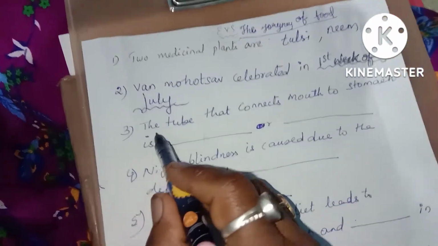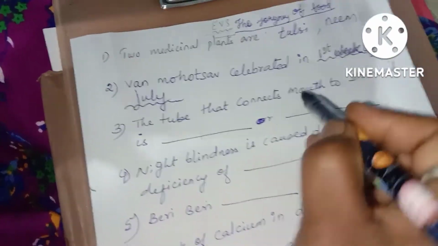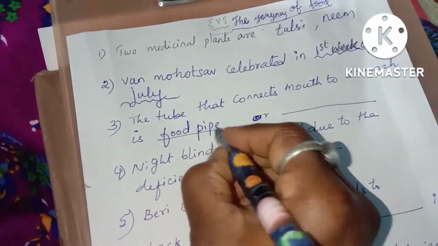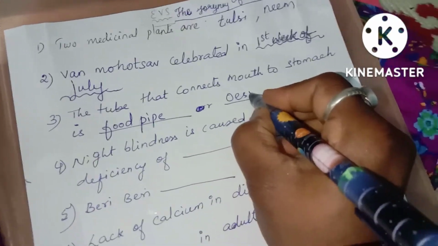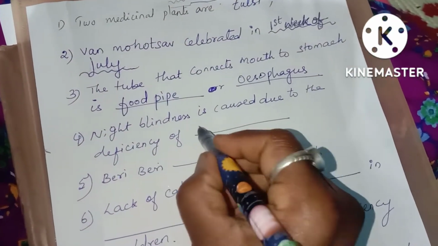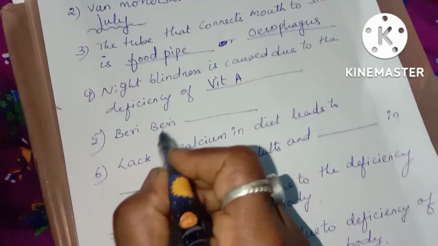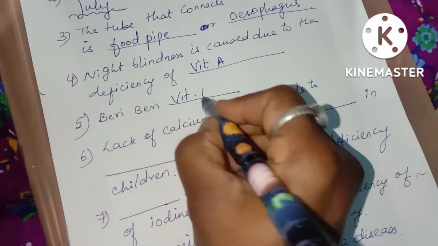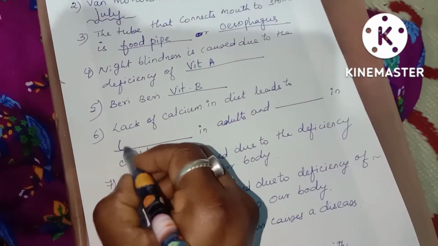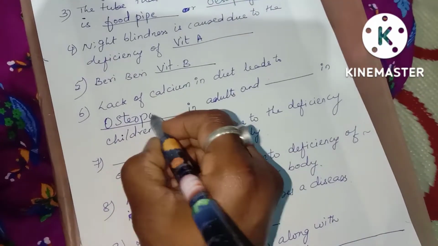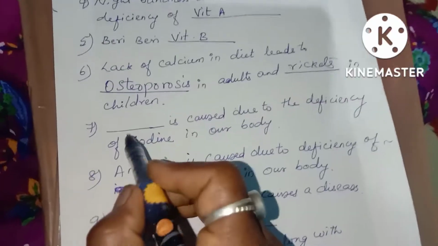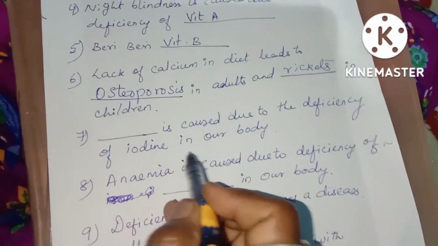Next, the tube that connects mouth to stomach is the food pipe or esophagus. Night blindness is caused due to the deficiency of vitamin A. Beriberi is due to vitamin B. Lack of calcium in the diet leads to osteoporosis and rickets. Dash is caused due to the deficiency of iodine in our body.